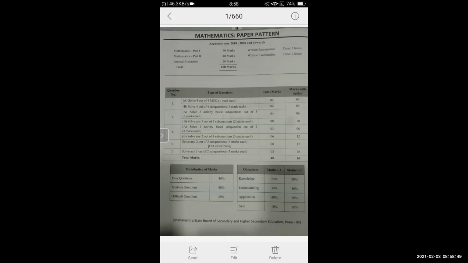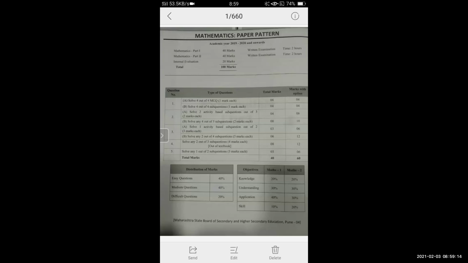That means the concept will be the same, the syllabus is the same, only the numbers or the framing of the question will be different. Numbers will be different, names can be different. So you can't say that this is out of the textbook. No. Framing will be different, but the concept will be from your syllabus itself.